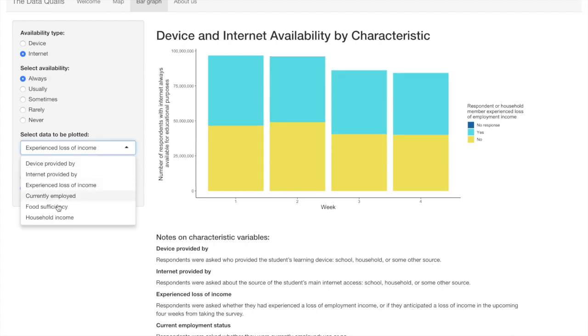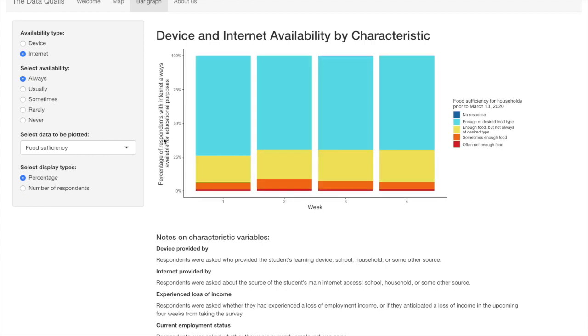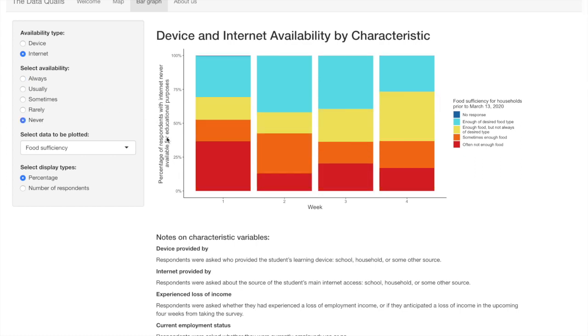Notice that the light blue section indicates roughly 75% of respondents who said they always have access to enough of their desired food type also always have access to the internet. In contrast, if we consider households that never have access to the internet, a much smaller portion, roughly 40%, have enough of their desired food type, and a much larger portion often do not have enough to eat.